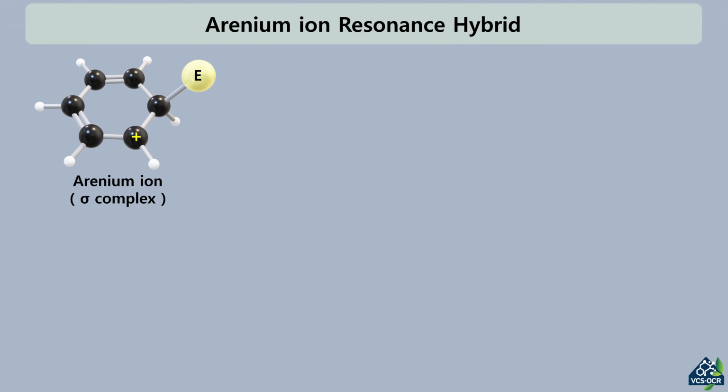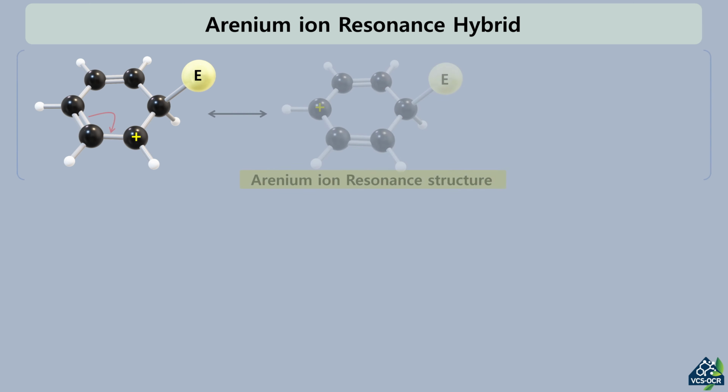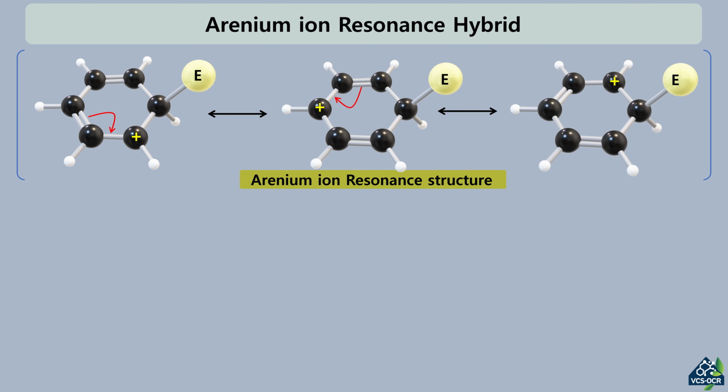Now, let's take a closer look at the Arenium resonance hybrid to understand what's really happening during this transformation. As the benzene ring attacks the electrophile, it transitions into a high-energy intermediate, known as the sigma complex, or the Arenium ion. At this stage, the exceptionally stable aromatic sextet is temporarily broken. However, the system doesn't simply collapse.